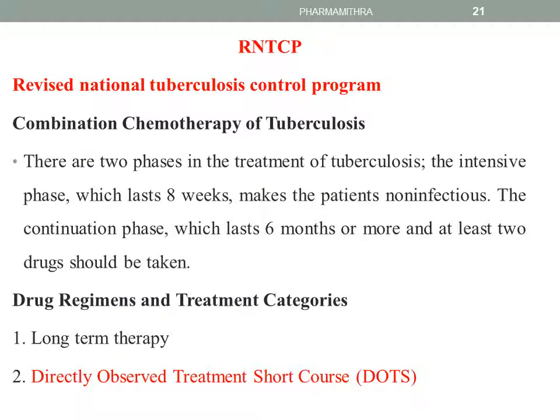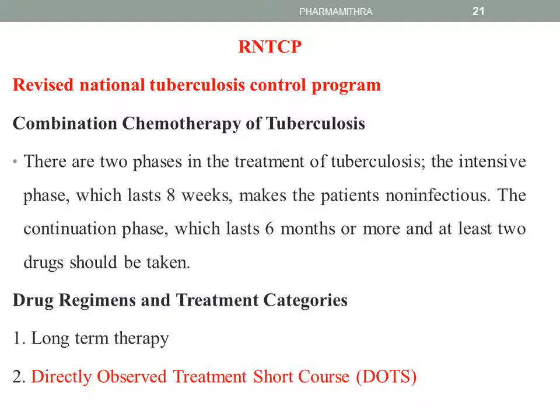RNTCP. Note that the expansion is Revised National Tuberculosis Control Program. Going to the tuberculosis therapy, we find that it is combination chemotherapy. It includes two phases in the treatment of tuberculosis. The intensive phase lasts for 8 weeks, which makes the patient non-infectious. That means it prevents the spreading. The second is the continuation phase, which lasts for 6 months or more, and at least 2 drugs should be taken during the continuation phase.